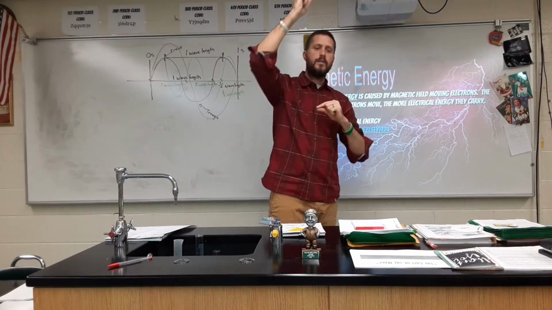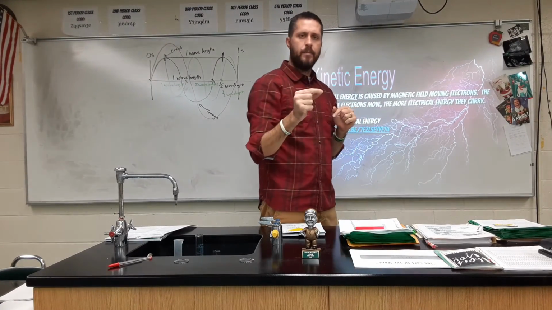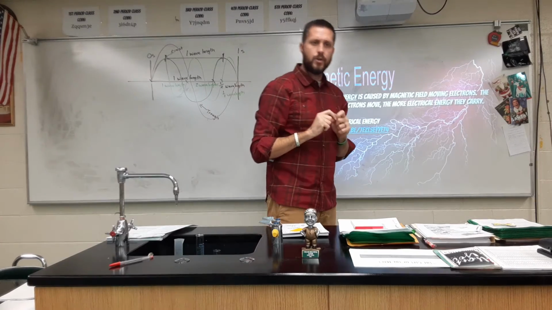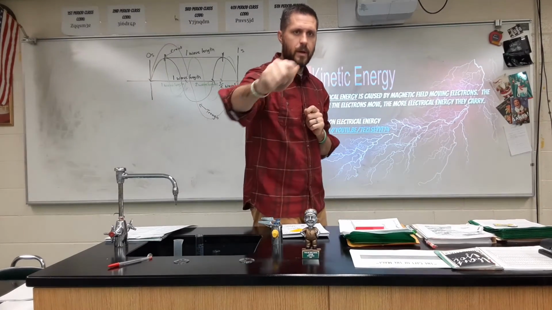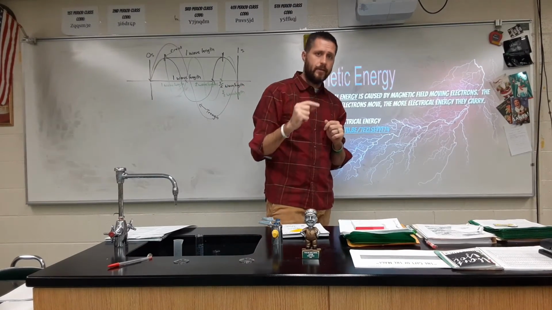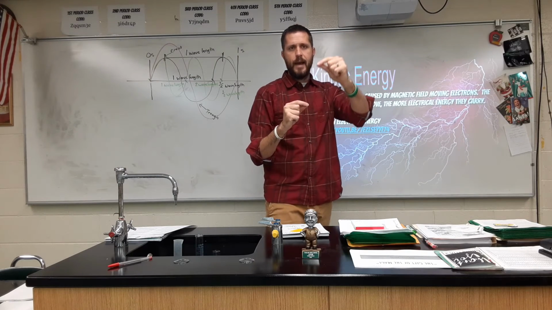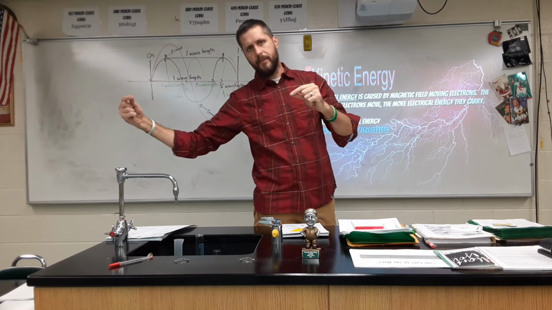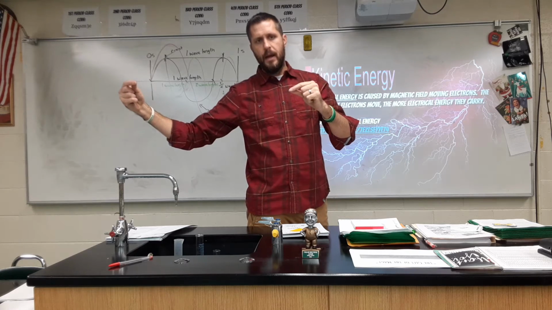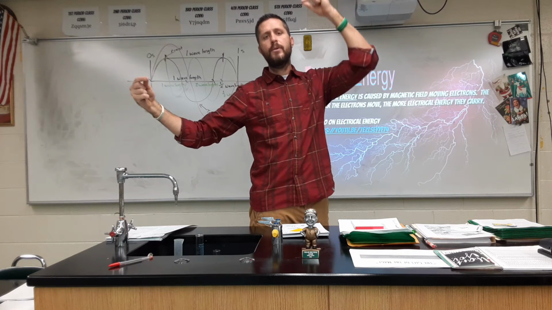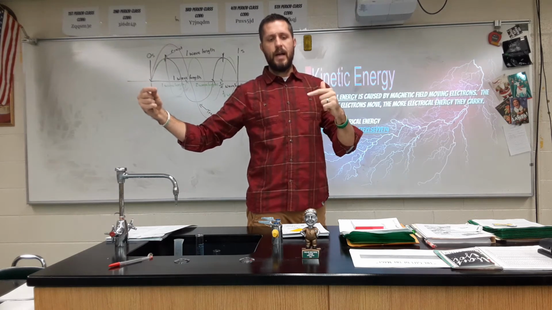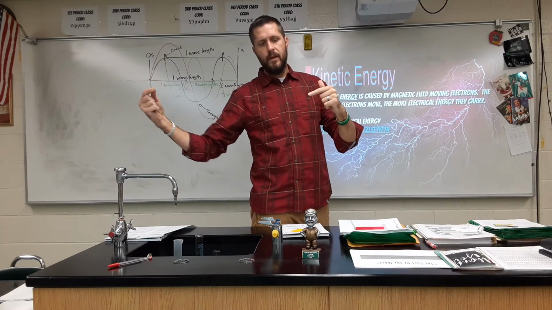So whenever the positive end gets close to the atom, it pushes that electron away, right? Because the electron is negatively charged and that side of the magnet is positively charged, so it pushes it away, okay?